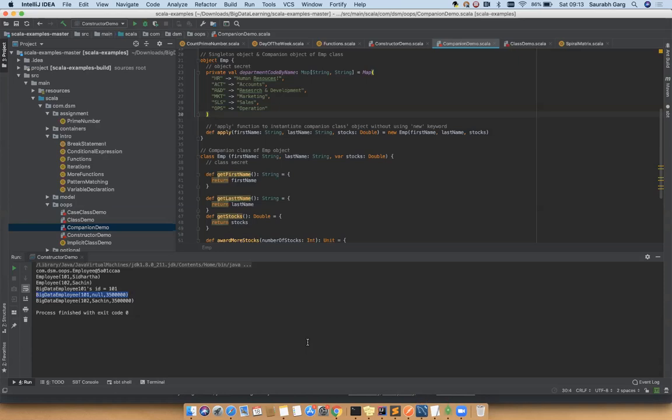Okay, to avoid that, we have the concept called singleton class, and singleton class means you will be able to instantiate it only once, and in the entire application only one copy of that object exists. Okay, so that is there. So that is what we achieve through the object keyword.